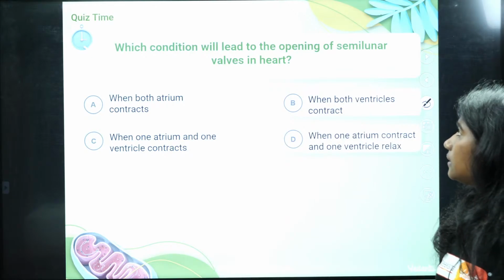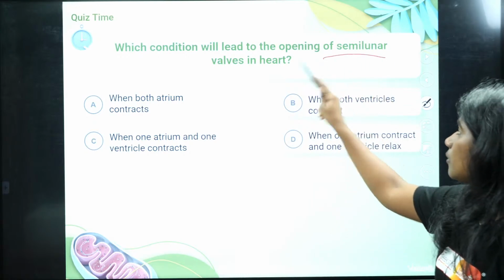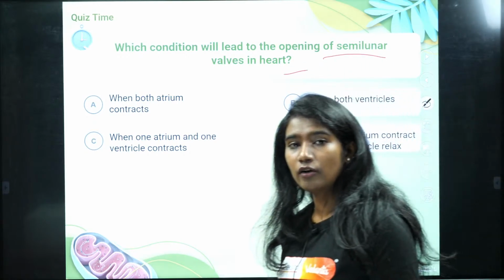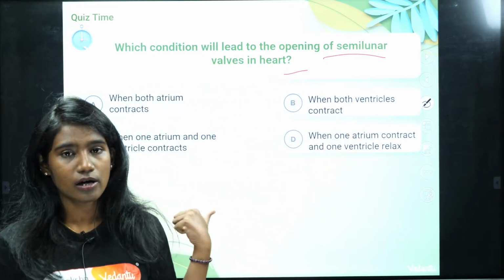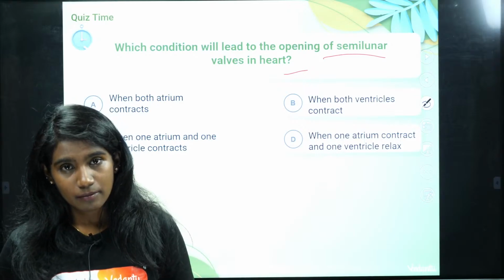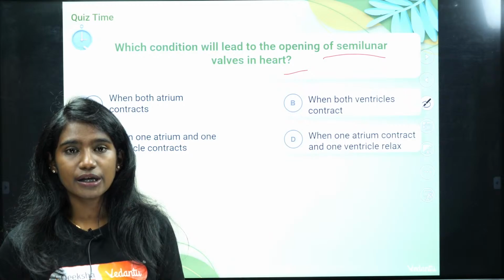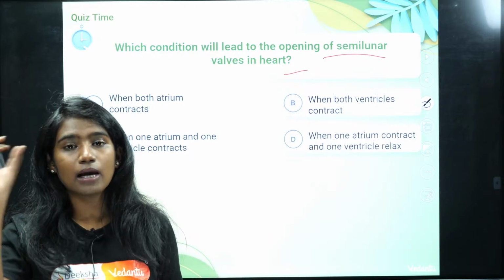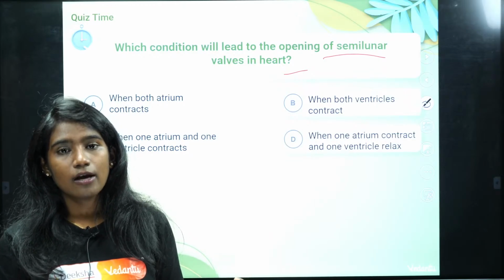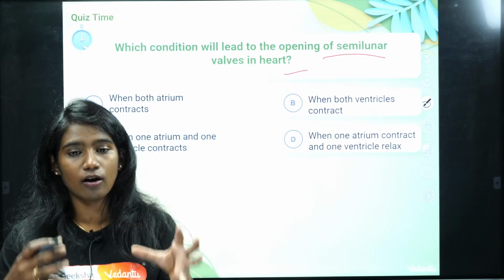What are your semilunar valves? One is the pulmonary semilunar valve and the other one is the aortic semilunar valve. The pulmonary semilunar valve is present between the right ventricle and the pulmonary artery, whereas the aortic semilunar valve is present between the left ventricle and aorta, right?